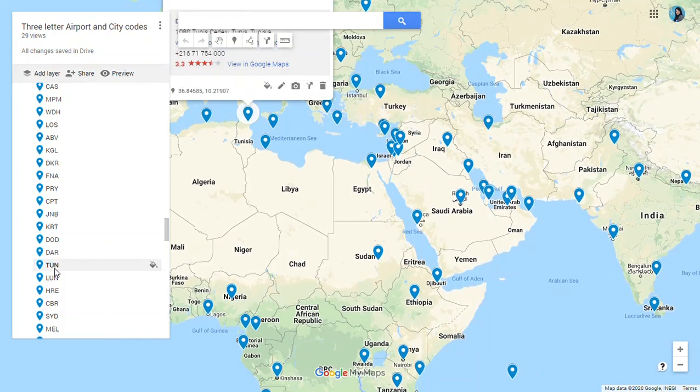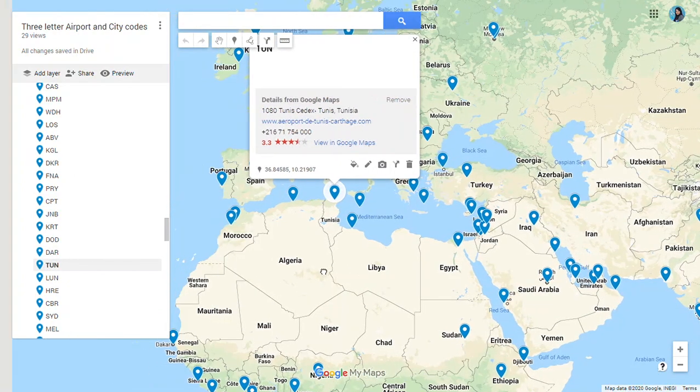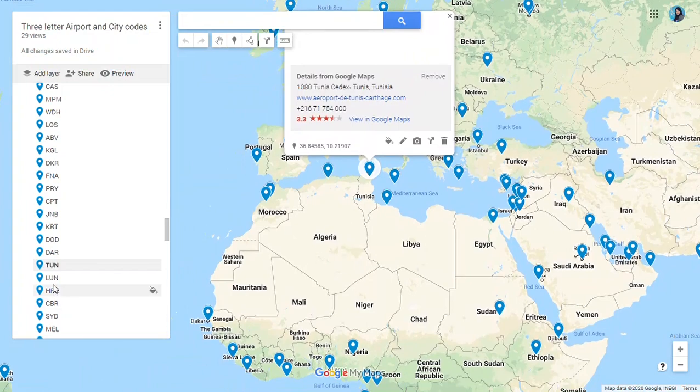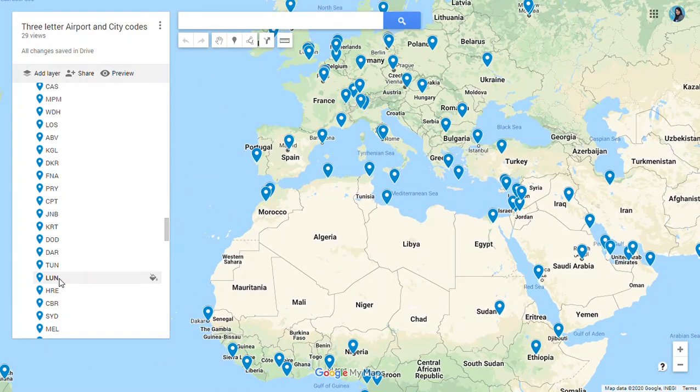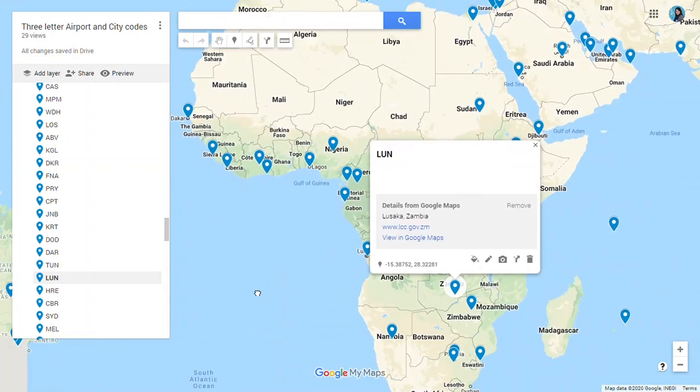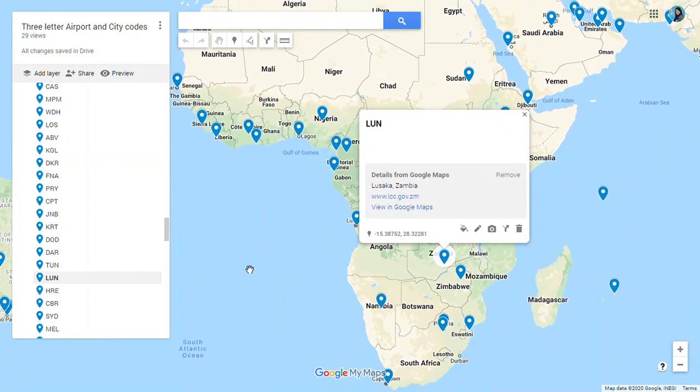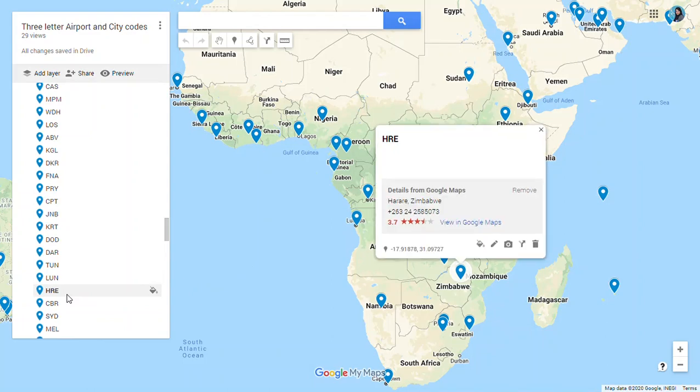Then in Tunisia we have Tunis, TUN for Tunis. Then we have LUN for Lusaka in Zambia. Then we have HRE for Harare in Zimbabwe. Here you can see the location. Above South Africa we have Harare, Zimbabwe.